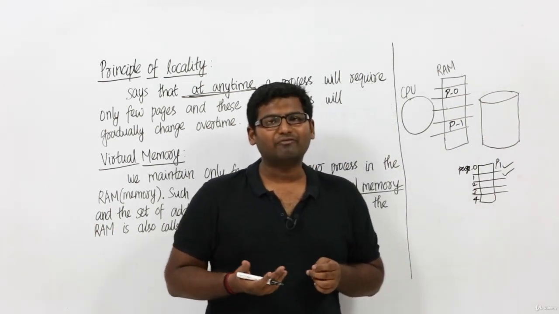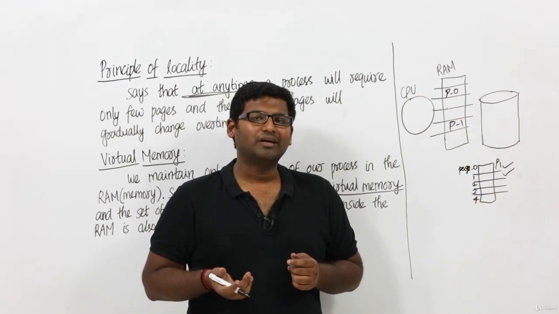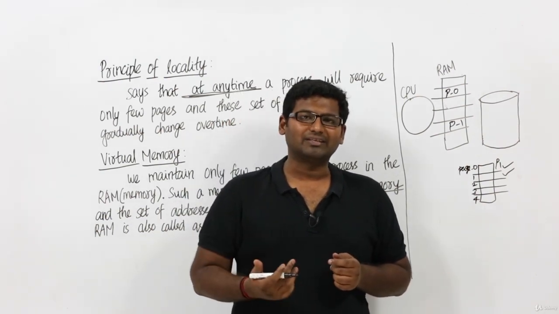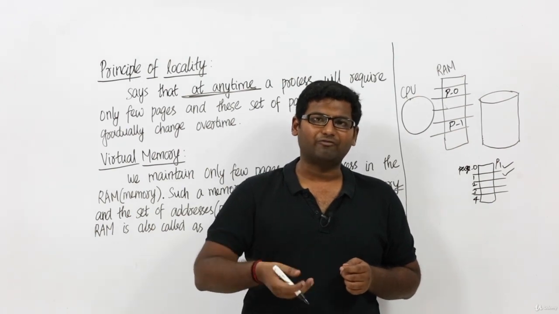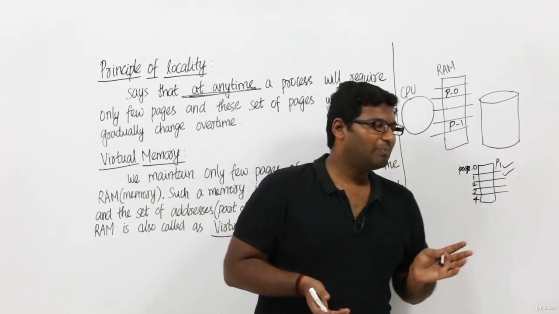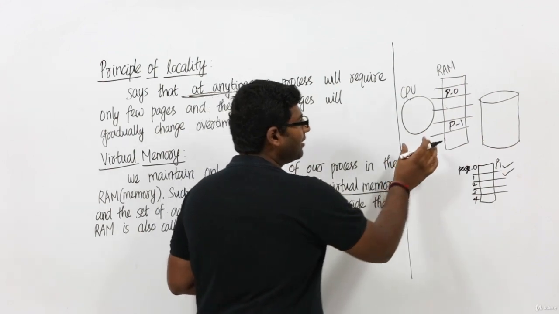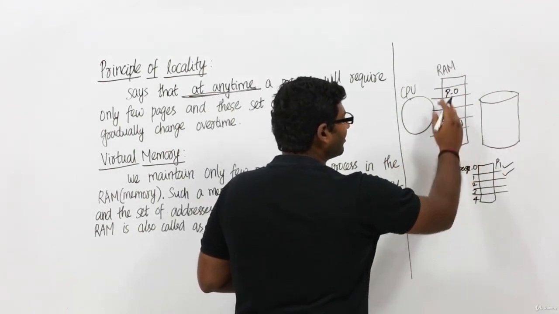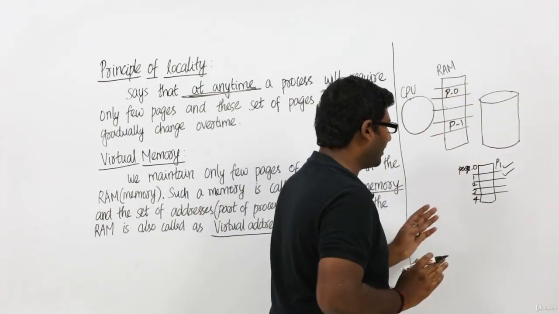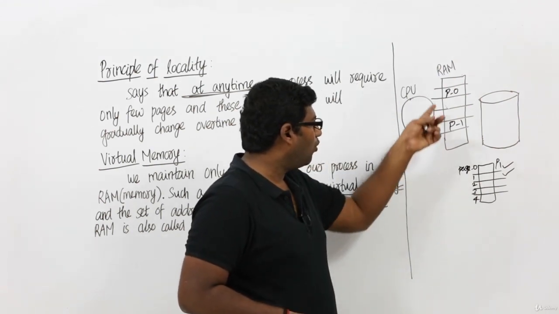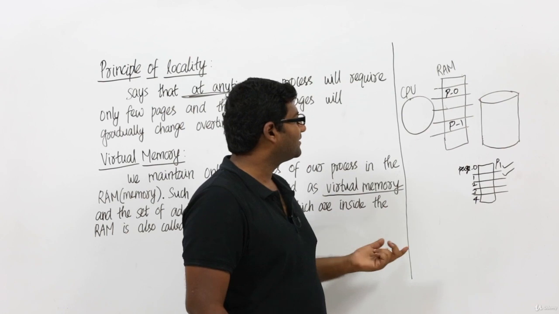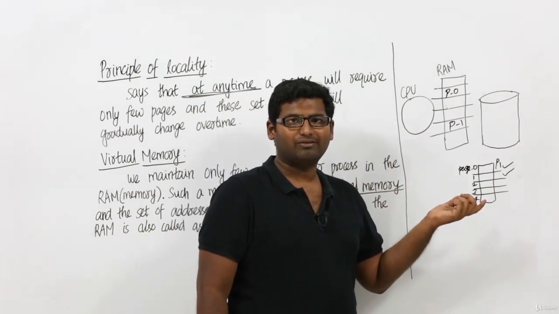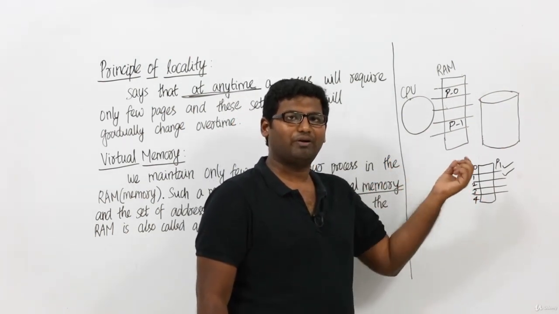What will happen if the degree of multiprogramming increases? We are giving more choice to our CPU to pick from, right? Our scheduling algorithm will pick one among the processes to be executed by the CPU. In case I have more processes inside the RAM, I am giving the scheduling algorithm more choices to pick from.